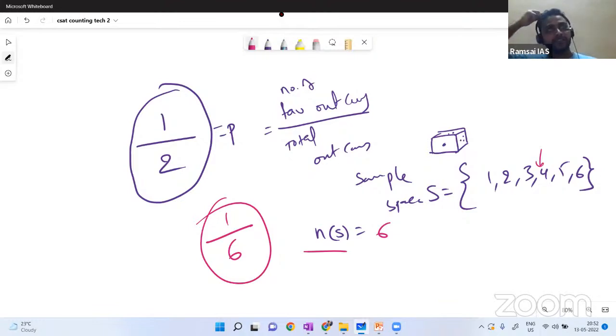Just imagine we modify the Mahabharata there. Instead of saying 4, if Dharmaraju says any even number, any even number can be the output. So tell me, how many even numbers are there? 2, 4, 6. 3 even numbers are there out of 6.